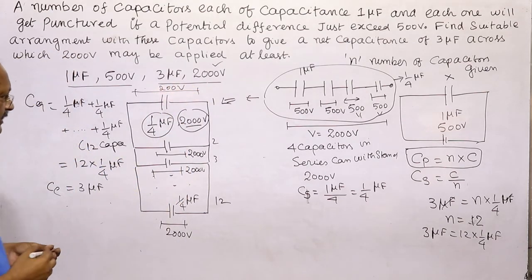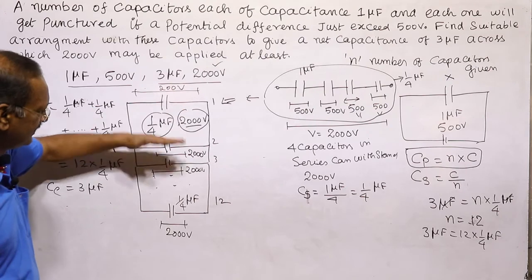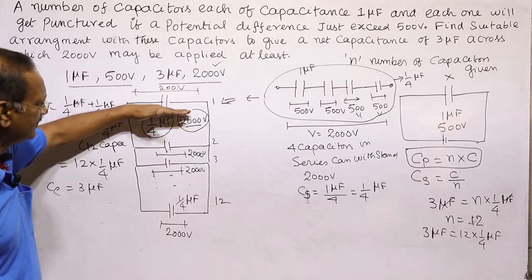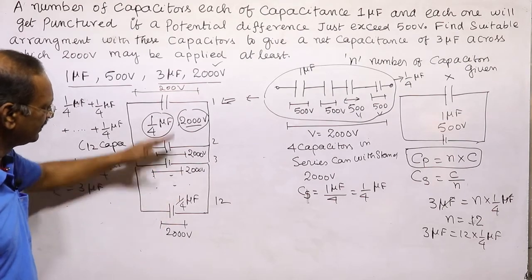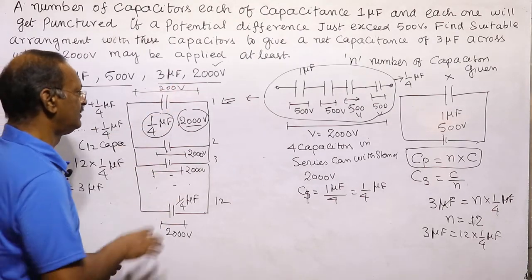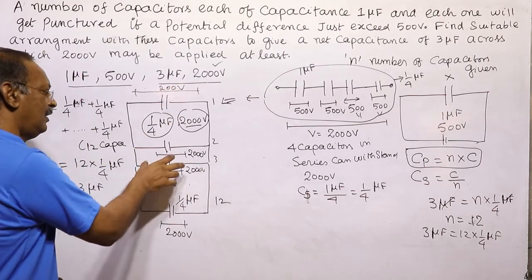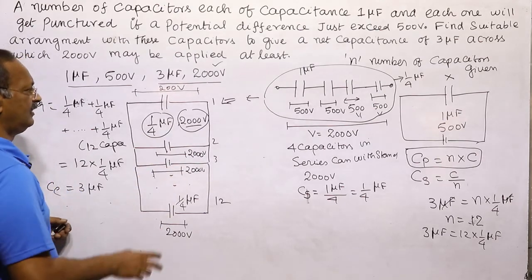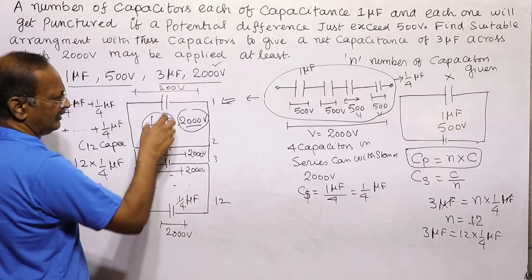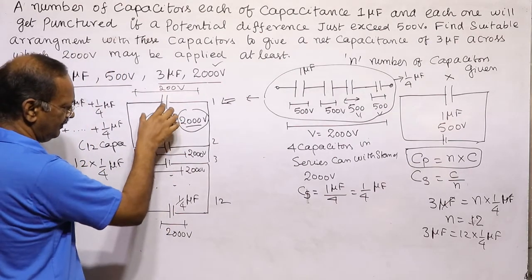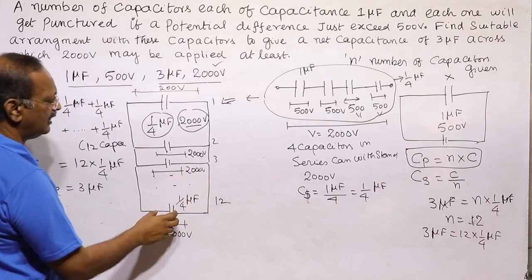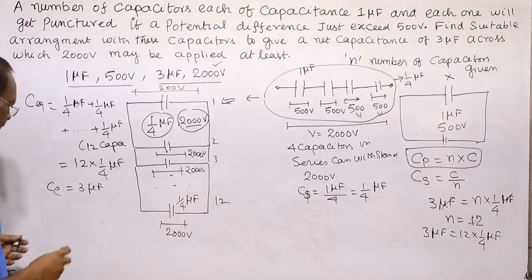Whatever potential is applied here, the same potential is applied across each, because it is a parallel circuit. In a parallel circuit, the voltage across all the sets is the same, and we add the capacitances, 12 into 1 by 4, 3 microfarad.